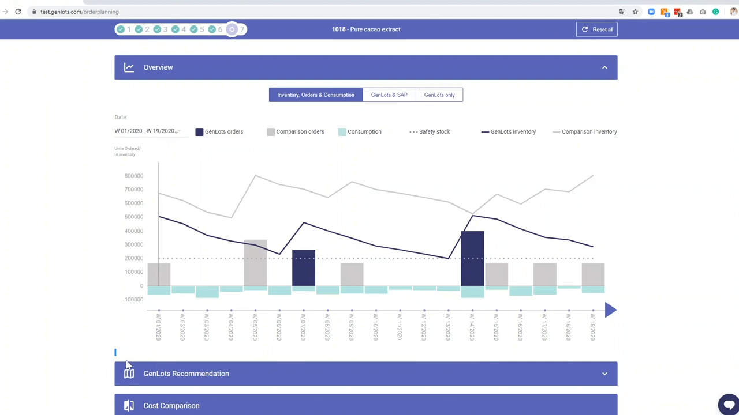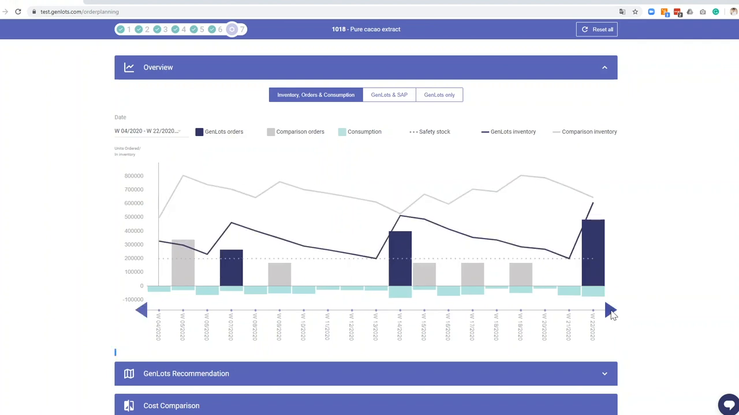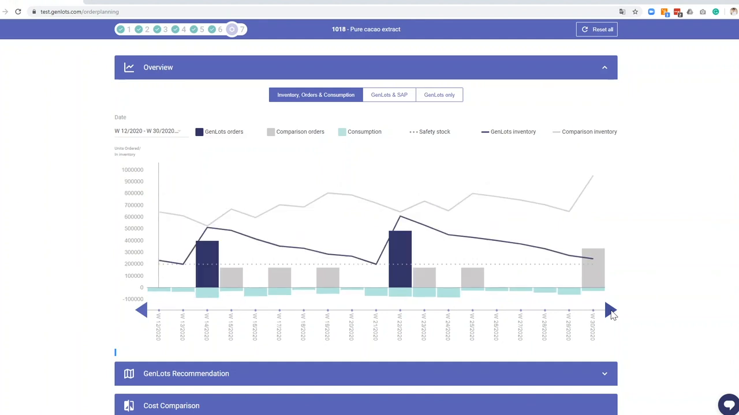We see also the solid line, the solid blue line here. That's the inventory with GenLots orders, and the solid gray line is the inventory with the current plan. Here it is very evident in this example that GenLots would order twice instead of 6 times for the same period, and GenLots would also cause with this to have a lower inventory overall. That goes on for the whole period.